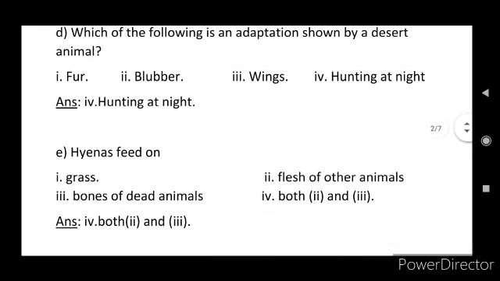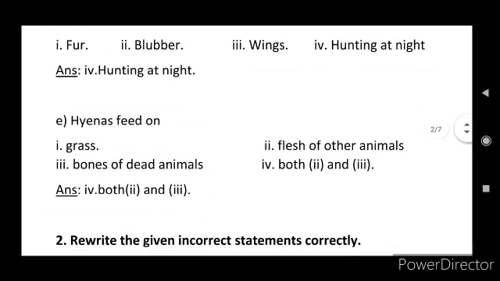And next, question E: hyenas feed on: first option grass, second option flesh of other animals, third option bones of dead animals, fourth option both second and third. Here, hyenas feed on both the flesh of other animals and the bones of dead animals. So the second and third options are the correct option.